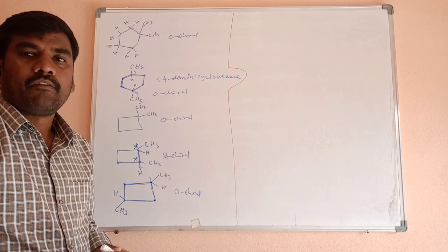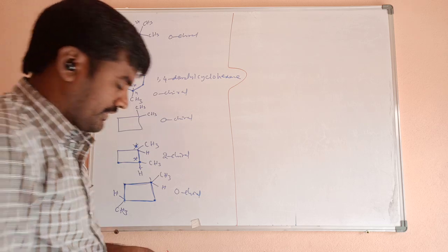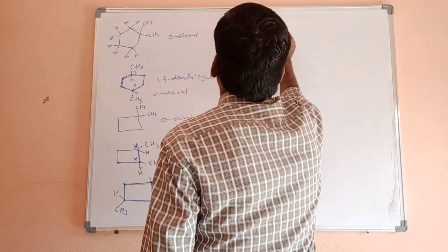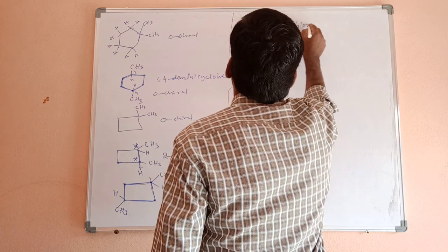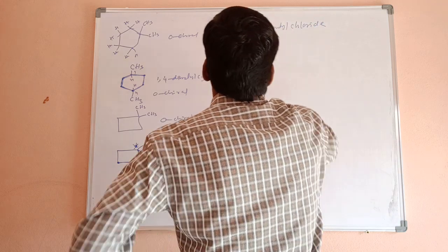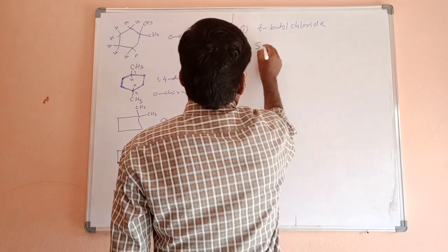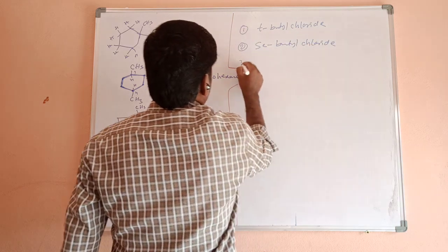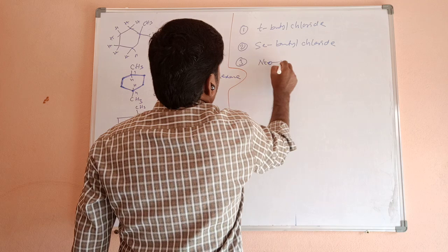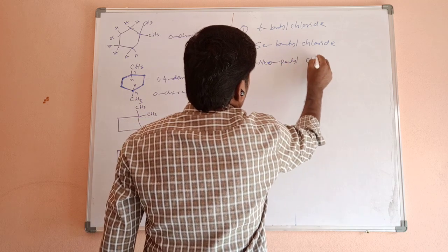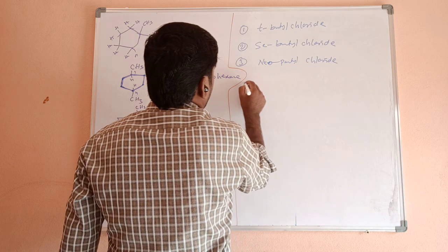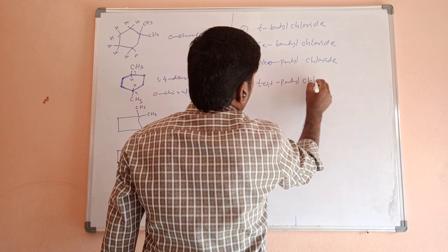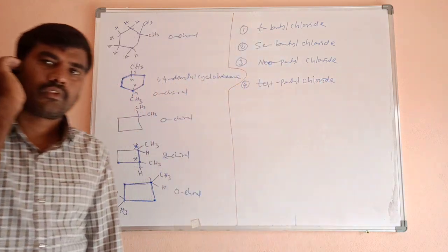Next up, find out the chiral centers of the following compounds. First one, tertiary butyl chloride. Second one, secondary butyl chloride. Third one, neopentyl chloride. Fourth one, tertiary pentyl chloride.